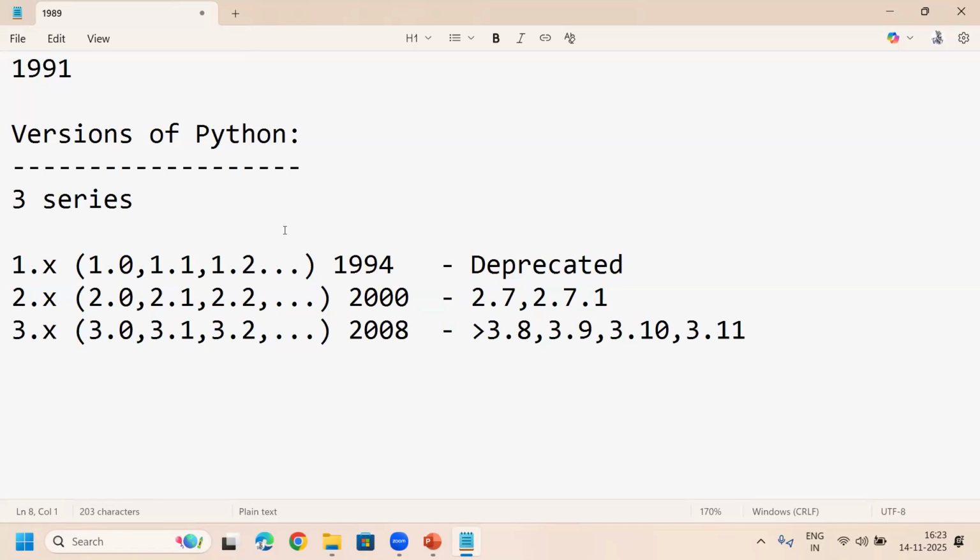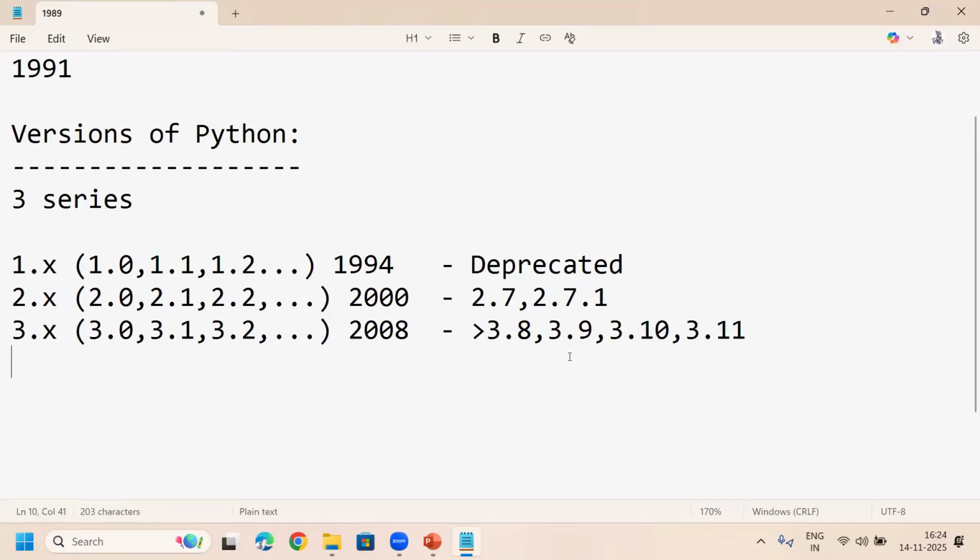For Django, the 2.x series may not work, and versions below 3.8 may also not work or be supported. Your Django may not work if you try to install older versions. That's why you have to understand all these things. So my recommendation is to go for at least 3.8, or from 3.10 and above, any one.